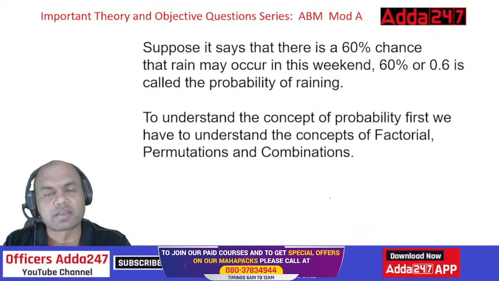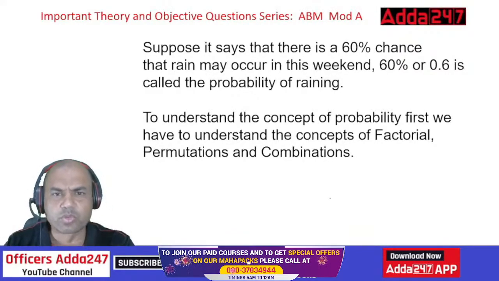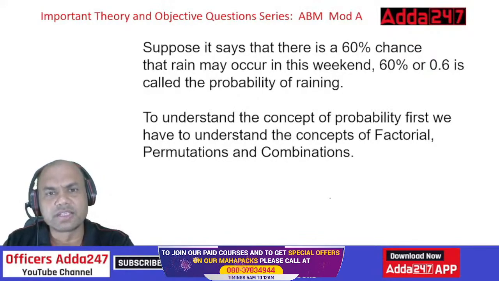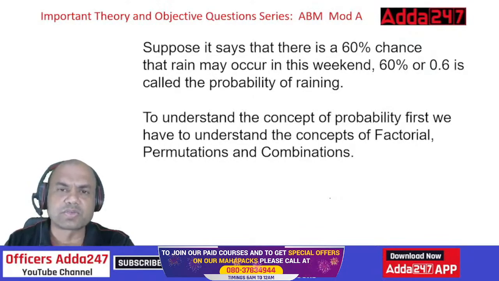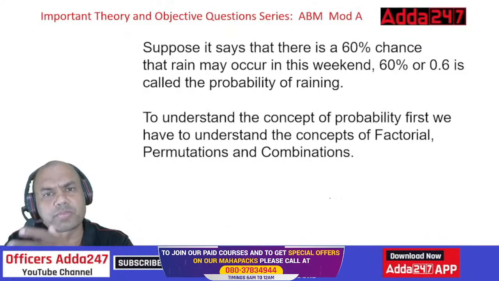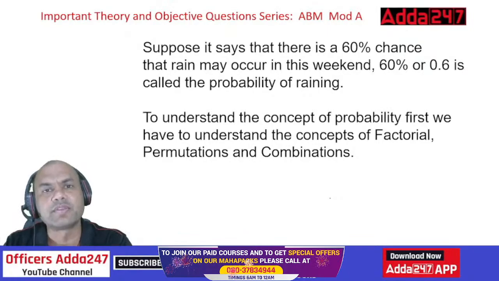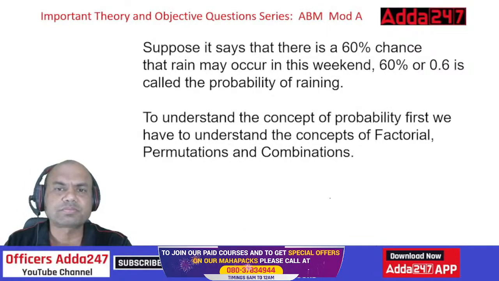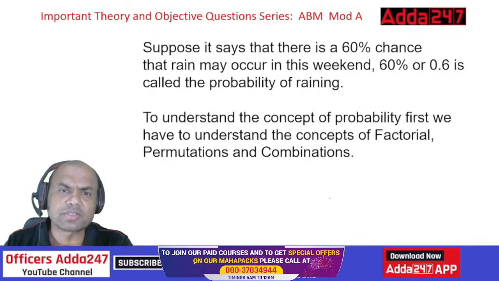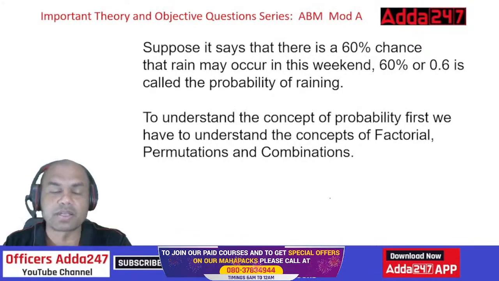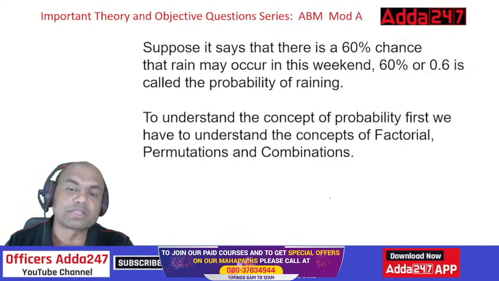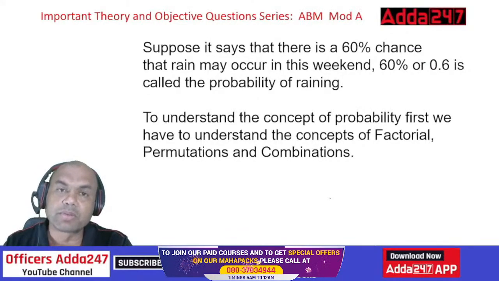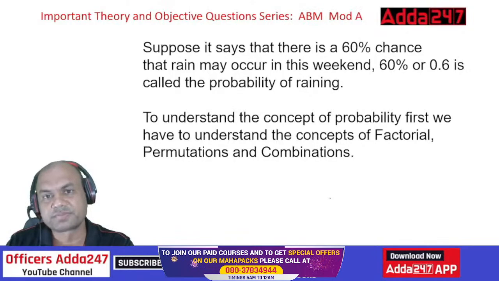Nowadays, you can check this. Go to Google weather today, just now. Just type your city name and weather or rain, and you'll get the probabilities of raining on an hourly basis. The same thing happens. So that's the use of probability. To understand the concept of probability, first we have to understand the concept of factorial, permutation, and combinations.